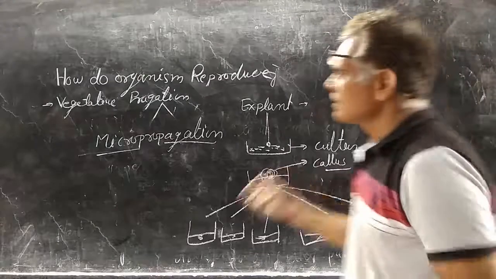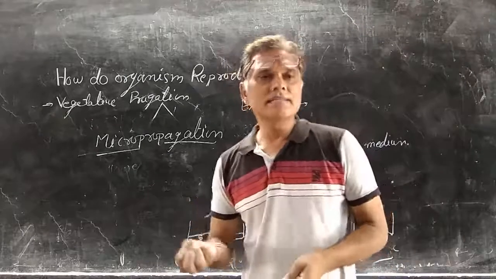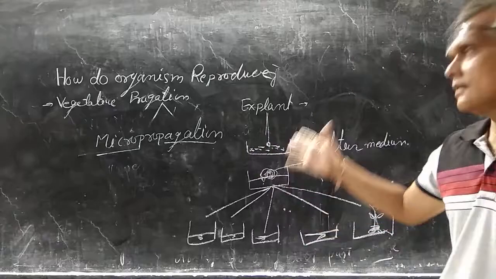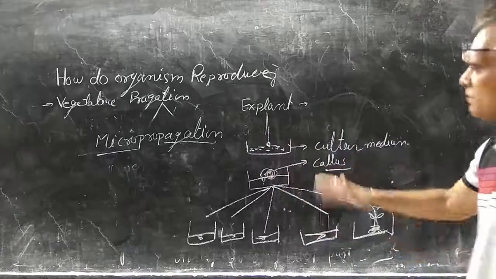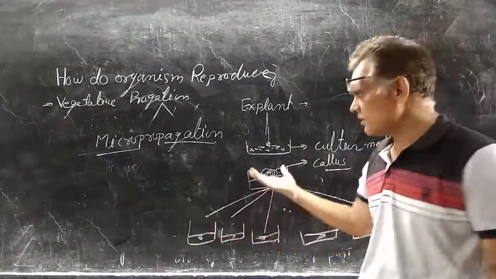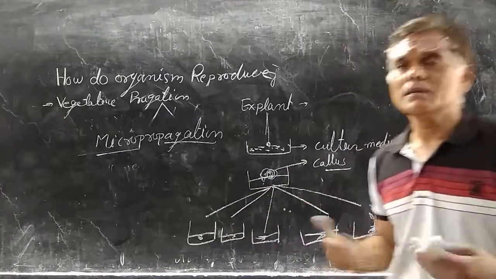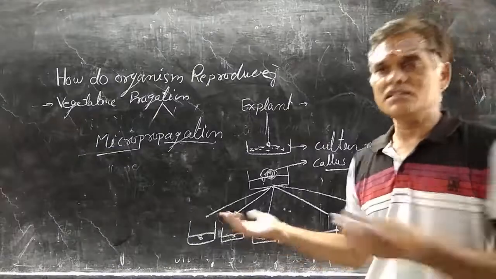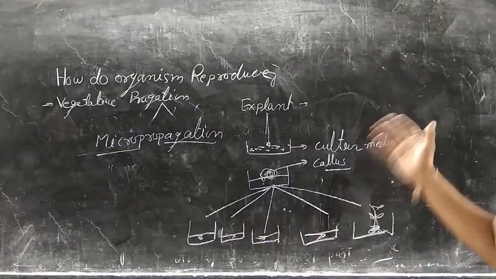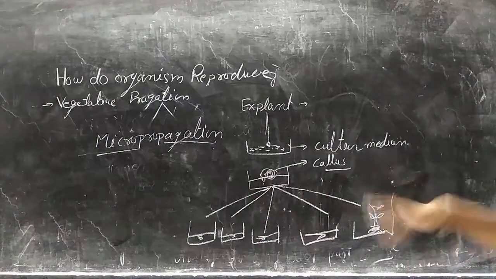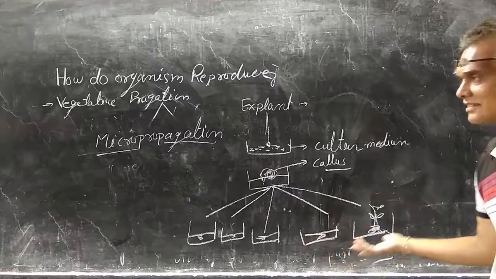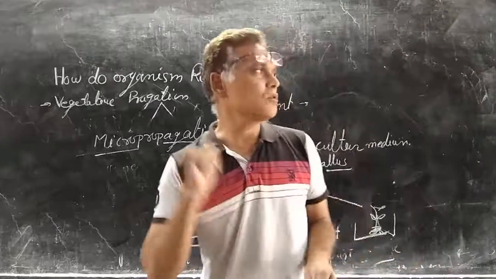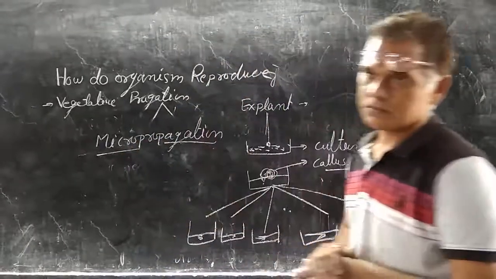But there are some advantages, merits and demerits. What is the advantage? In a short duration you can produce many plants through this method. Second, a plant which is in threatening condition, that is about to disappear, can be grown and multiplied here in an artificial medium. Good characters of the plant can be retained. Good characters will be maintained by this process.